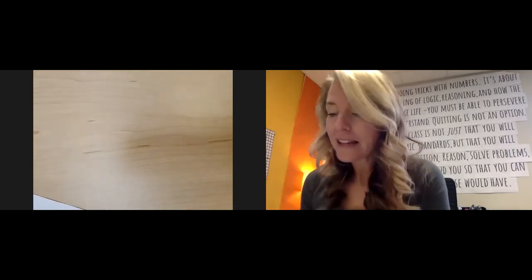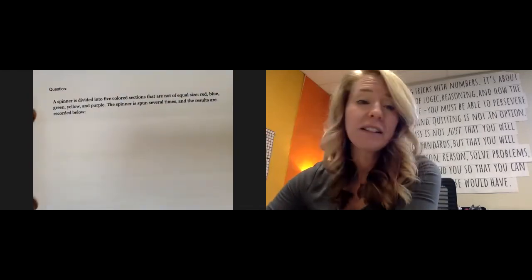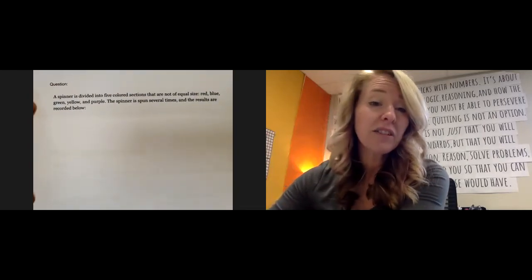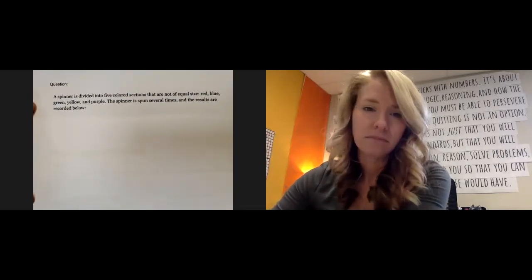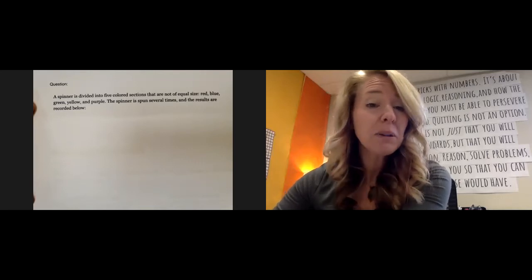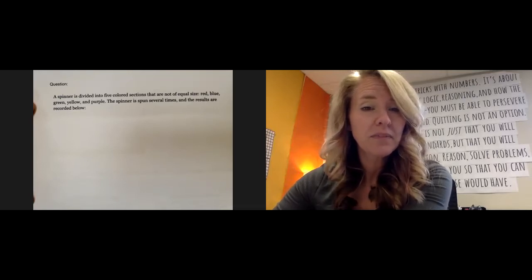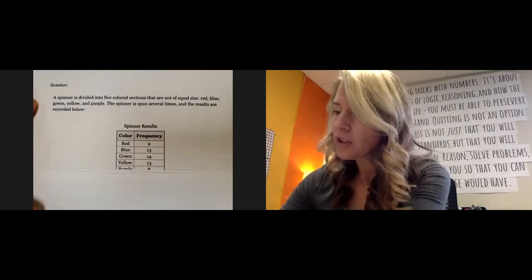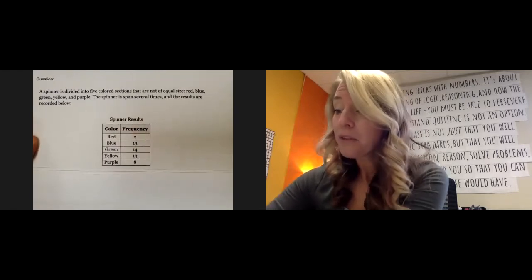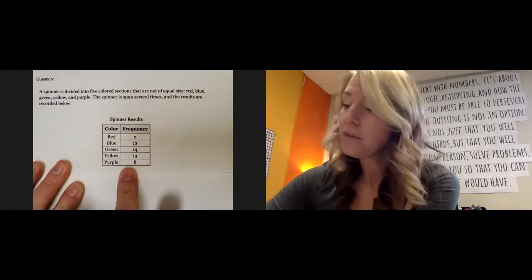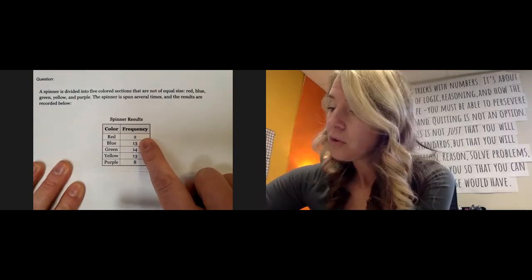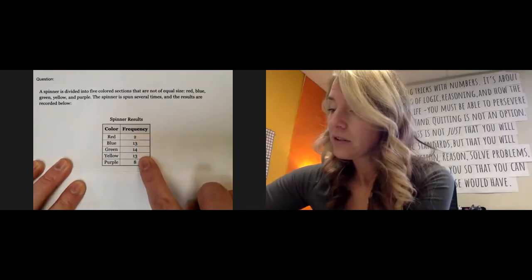The next one and last one on this topic that I'm going to do says a spinner is divided into 5 color sections that are not of equal size. Red, blue, green, blah, blah, blah. The spinner is spun several times and the results are recorded below. They're not of equal size. That's just frustrating. But the frequency is given here, so that's helpful. Okay. 2, 13, 14, 13, and 8.